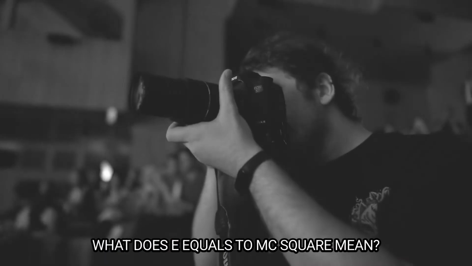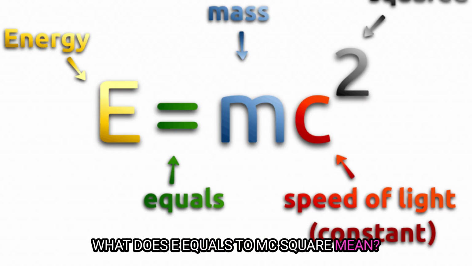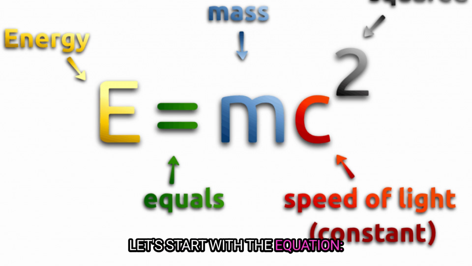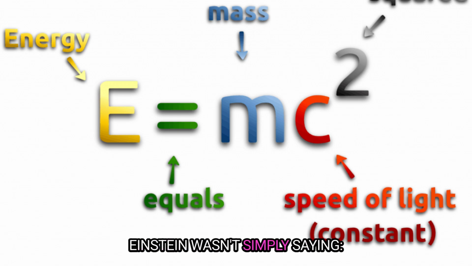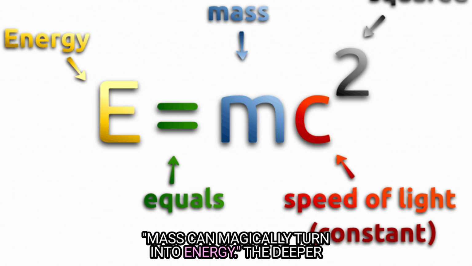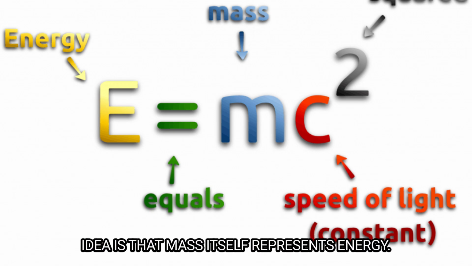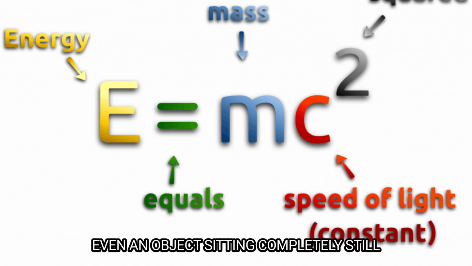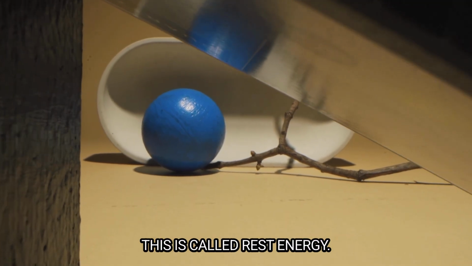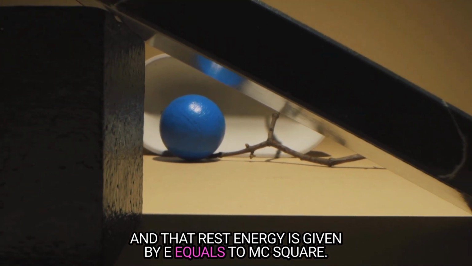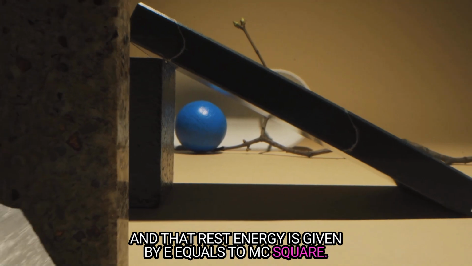What does E equals mc squared mean? Let's start with the equation. E equals mc squared. E represents energy, m represents mass, and c represents the speed of light. But there's an important detail. Einstein wasn't simply saying mass can magically turn into energy. The deeper idea is that mass itself represents energy. Even an object sitting completely still has energy because it has mass. This is called rest energy. And that rest energy is given by E equals mc squared.